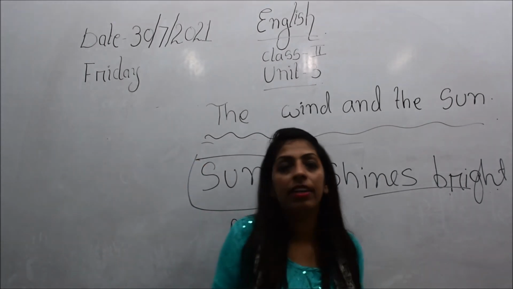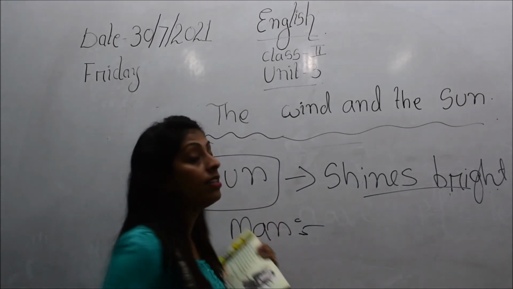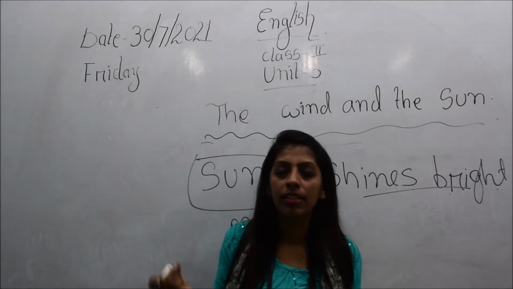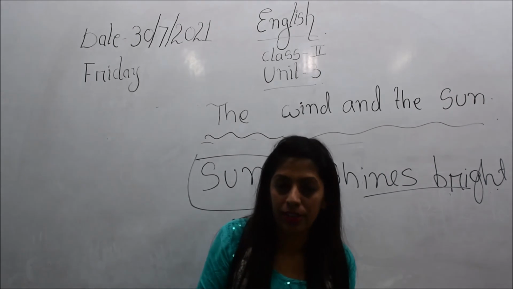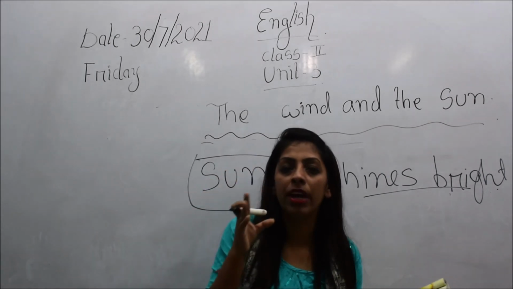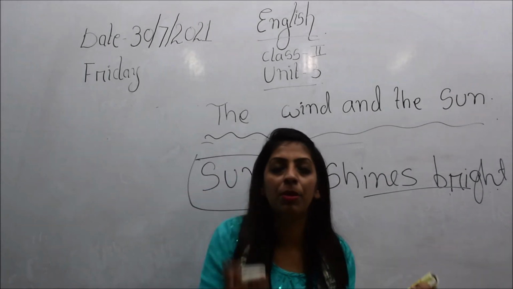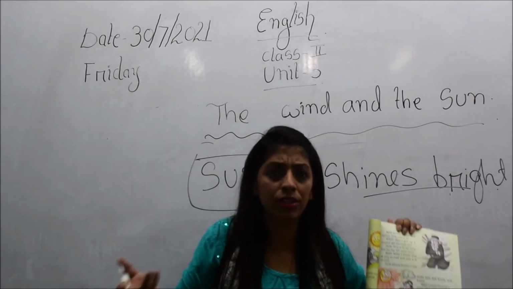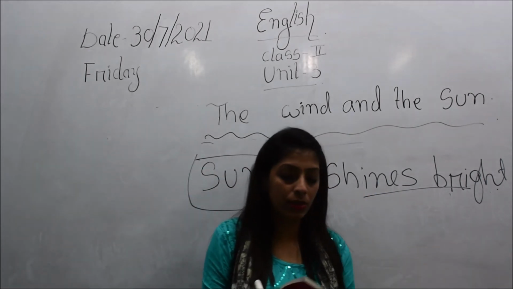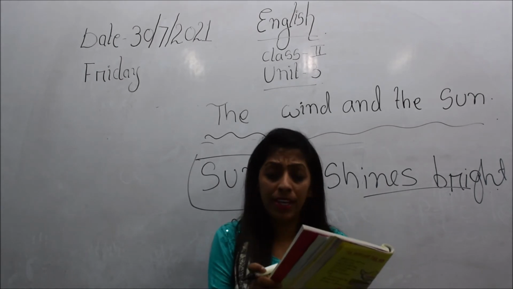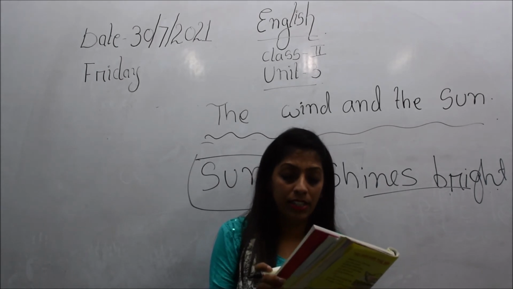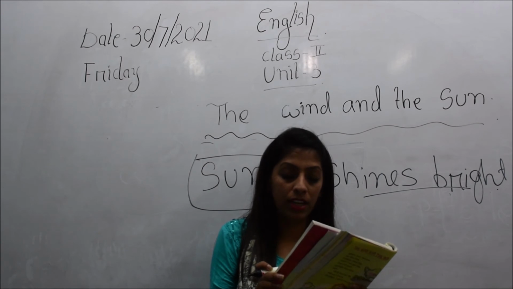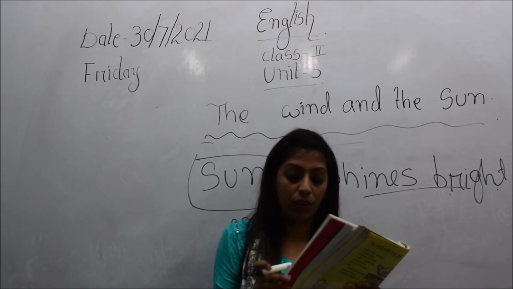So the sun said that I will shine more brightly, so that the heat will be more and this man will be feeling hotter and hotter. Then the man, wiping his face, says, I must take off my coat. Sun: Wind, I have won, I have made him take off his cloth.